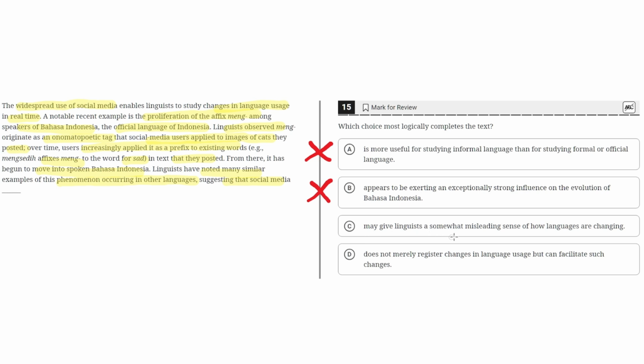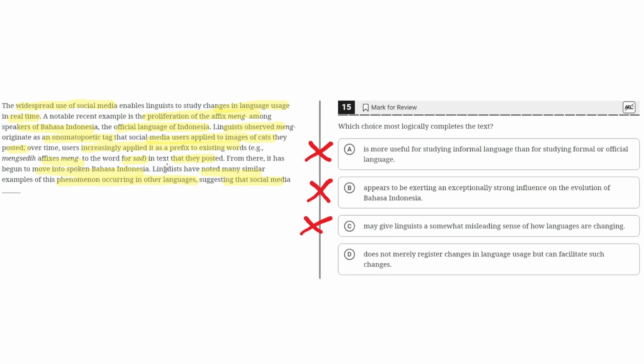C: may give linguists a somewhat misleading sense of how languages are changing. This is incorrect because nothing in the text suggests that studying social media can give linguists a misleading sense of how languages are changing. Instead, it highlights the opposite, how linguists notice this phenomenon occurring in other languages, and how it shows linguists how languages are changing based on social media. So C is incorrect. D: does not merely register changes in language usage, but can facilitate such changes.